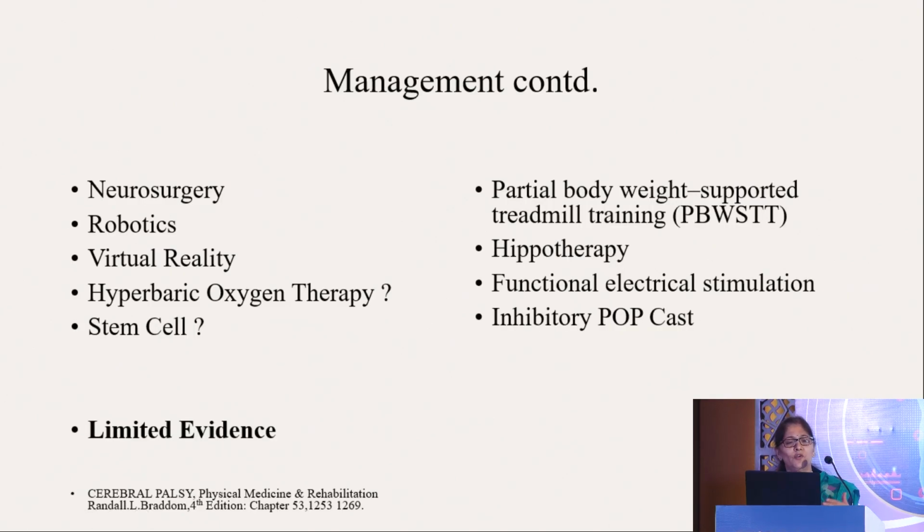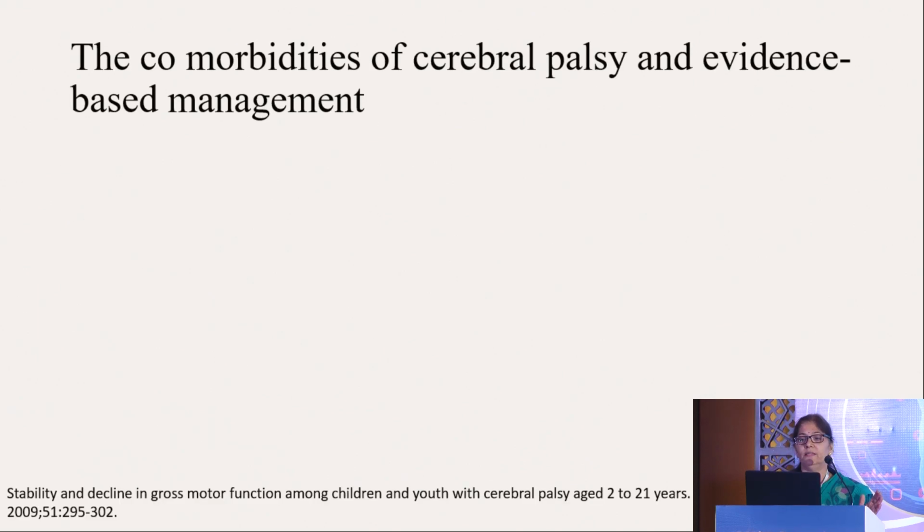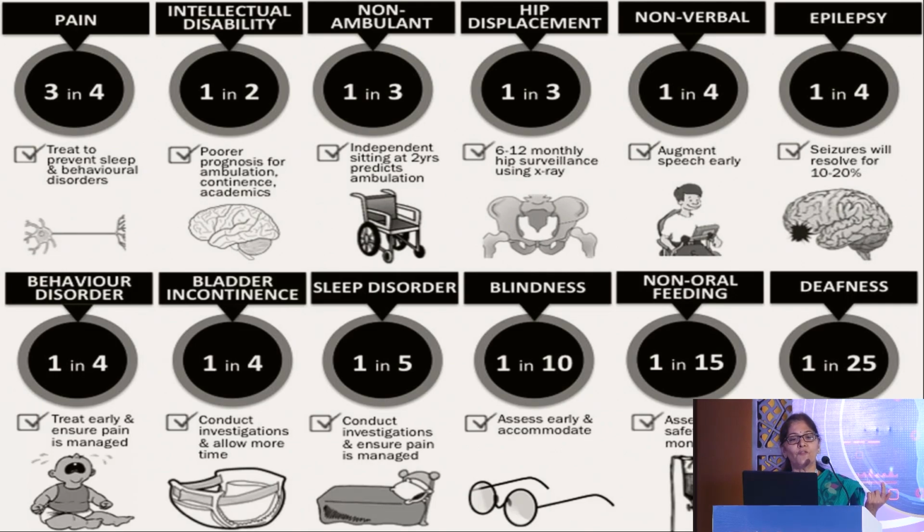So then the management, you have neurosurgery, robotics, and you name it and you have it, but all of them are of limited evidence. So what are the other comorbidities in cerebral palsy, which as a rehab professional you should be knowing? So it is not only the motor impairment. As I told, it is a big umbrella term, okay? So you have to look for the pain, the intellectual disability, then the child is non-verbal, so you have to work on speech. The child is having seizures, behavioral disorders, bladder incontinence, sleep disorders, vision impairment. The child is not able to eat properly, hearing impairment. So you have to see everything.